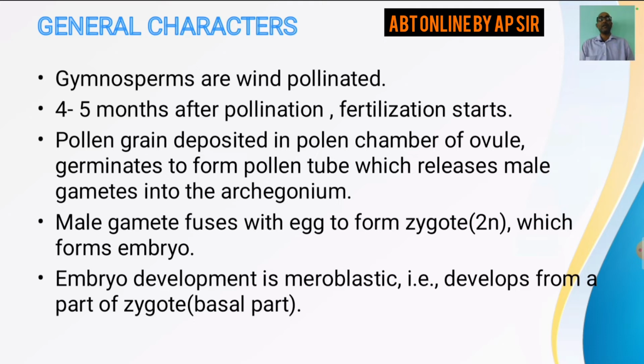So pollen grain germinate to form a pollen tube, through which the male gametes are released into the archegonium. Now male gamete fuses with egg to form zygote, and the zygote ultimately gives rise to the embryo.